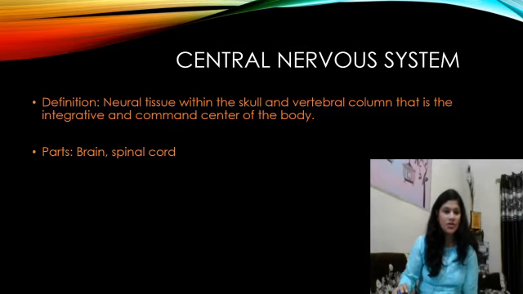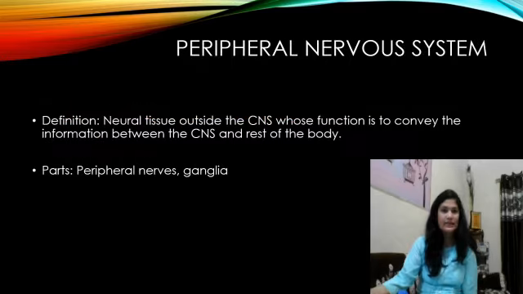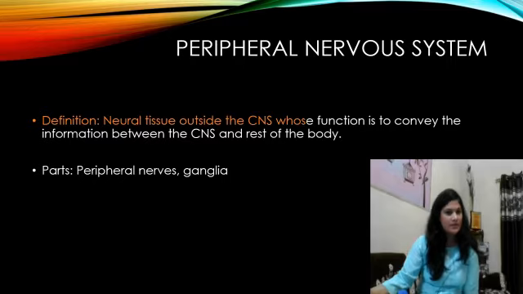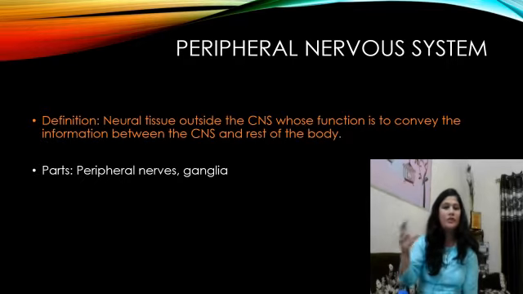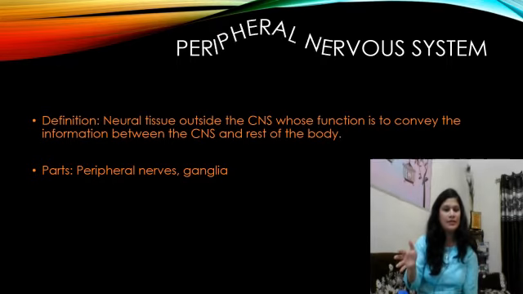If we see the functional division of the nervous system, it is again divided into two parts: the autonomic nervous system, also known as ANS, and the somatic nervous system, also known as SNS. The autonomic nervous system is basically the involuntary component of the PNS that controls cardiac, glandular, and smooth muscles.